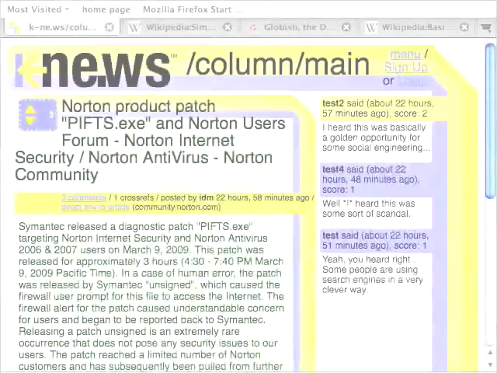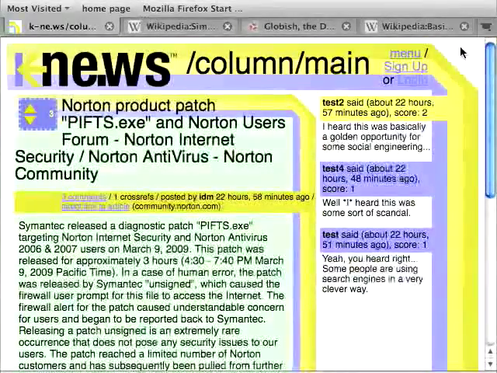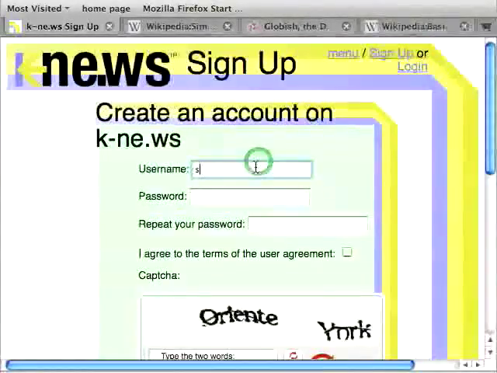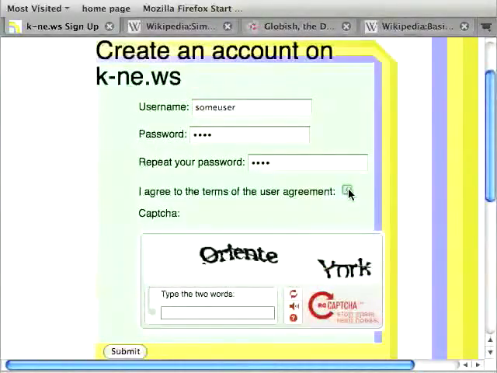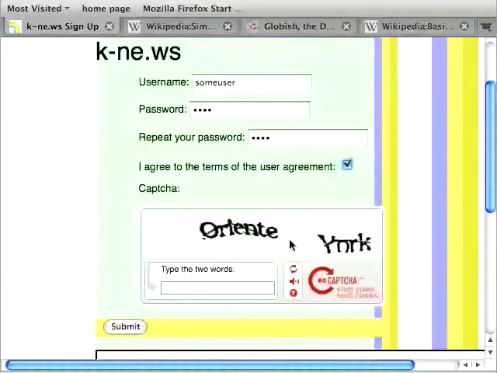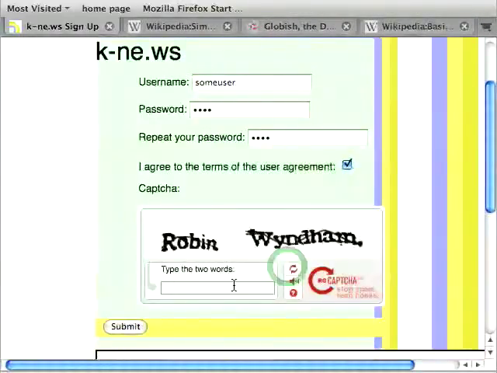So now you can see how reading one article might lead to another, and before you know it, you've read more than a few. But what if you also want to contribute to news? In order to contribute to news, start at the home page and click Sign Up to create a new account. Choose a username and password, and read the user agreement, which is at the bottom of the form. Type in the scrambled words, and your account will be created. If you cannot read the words, then click on the refresh button and you'll get some new words.